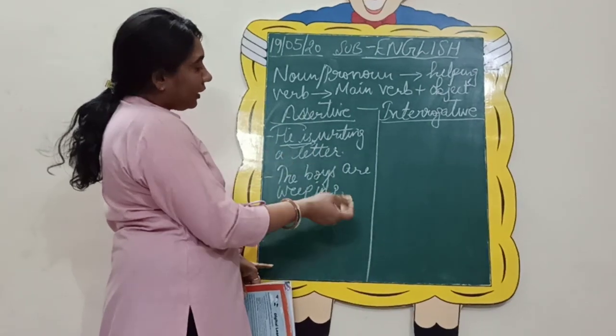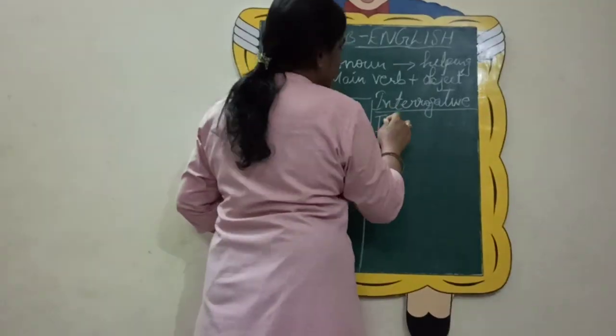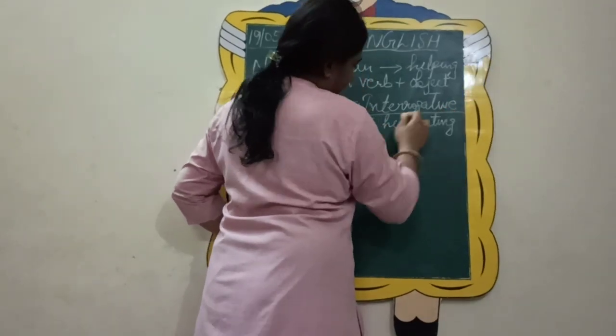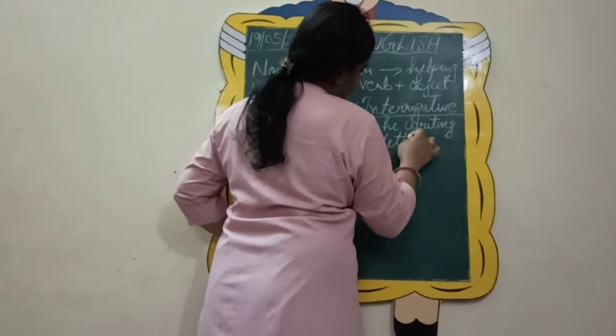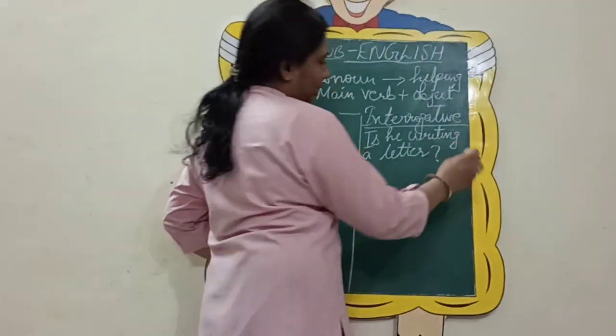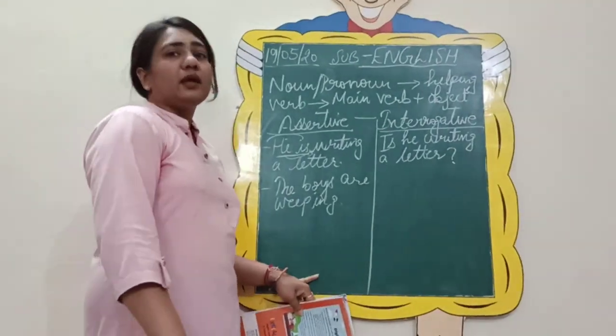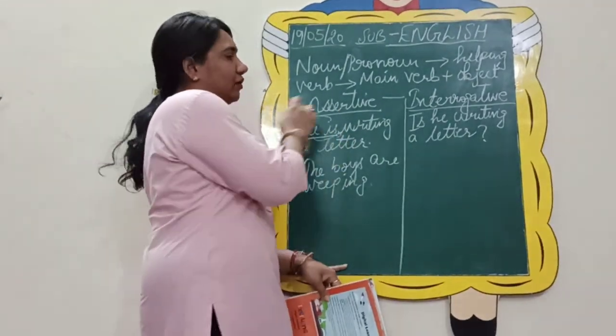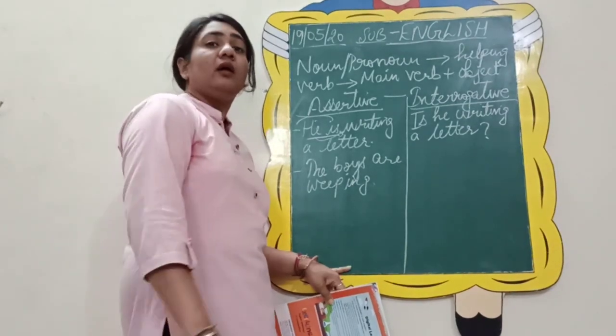He is writing a letter. Is he writing a letter? And punctuation marks, very important, so it will be followed by a question mark since it is interrogative sentence. So simply what we have done, we have reversed the order of the subject and the verb.